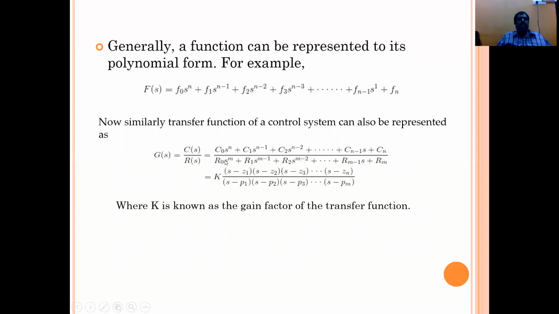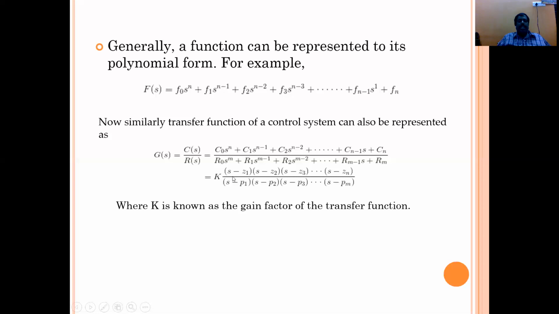That is equal to c0 s^n plus c1 s^(n-1) and so on, divided by r0 s^m plus r1 s^(m-1) and so on. We can simply represent this equation as some constant K times (s minus z1)(s minus z2) up to (s minus zn) in the numerator, and in the denominator (s minus p1)(s minus p2)(s minus p3) up to (s minus pm).